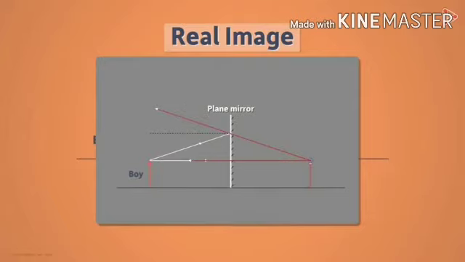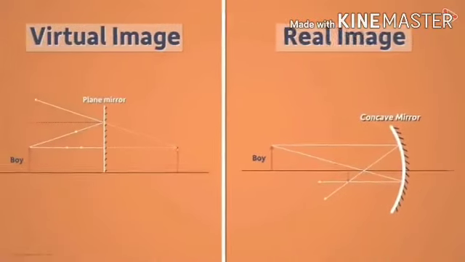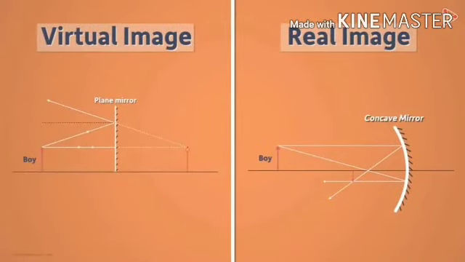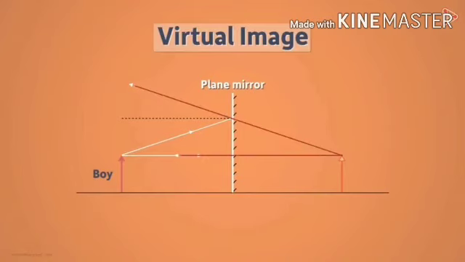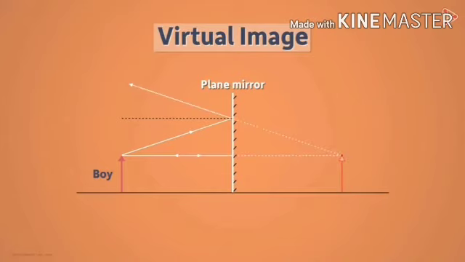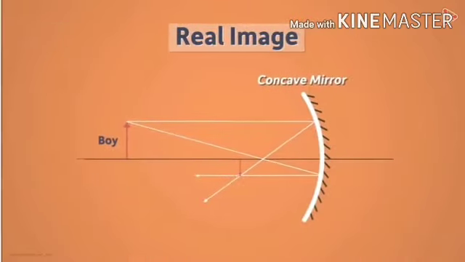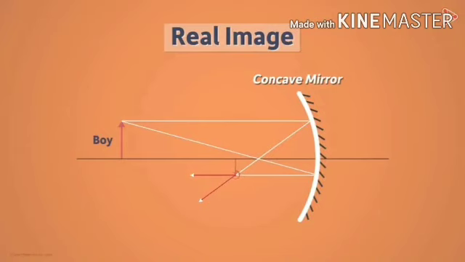A real image can be obtained on the screen. However, a virtual image cannot be obtained on a screen. These are the differences between the virtual image and the real image. A virtual image cannot be obtained on the screen, as it is obtained behind the mirror, and a real image can be obtained on the screen. After converging, the rays can diverge.